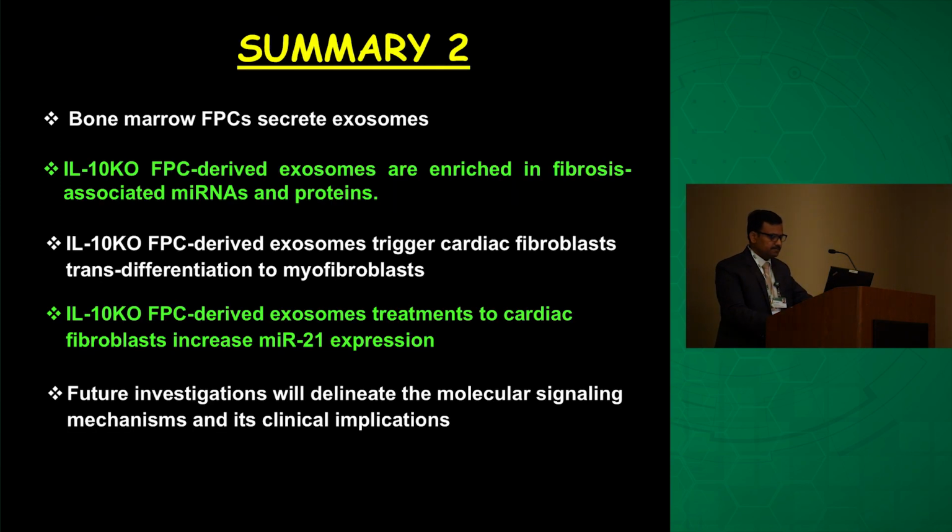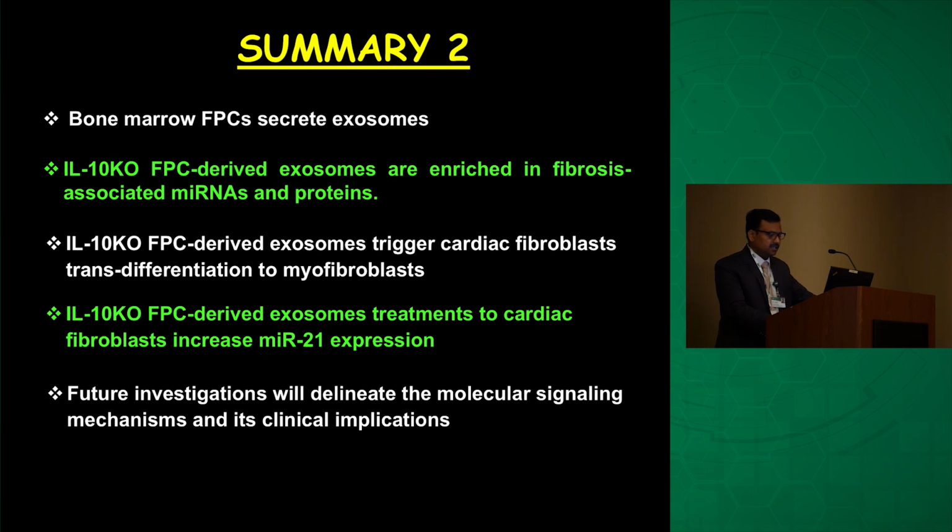So here I will summarize my talk. Bone marrow FPCs secrete exosomes. IL-10 knockout FPC-derived exosomes are enriched in fibrosis-associated microRNAs and proteins. The IL-10 knockout FPC-derived exosomes trigger cardiac fibroblast transdifferentiation to become myofibroblasts, and this function is highly dependent on MYR21 expression. We are investigating the molecular mechanism.